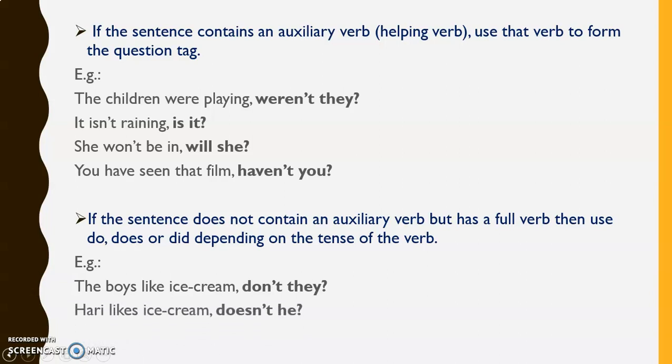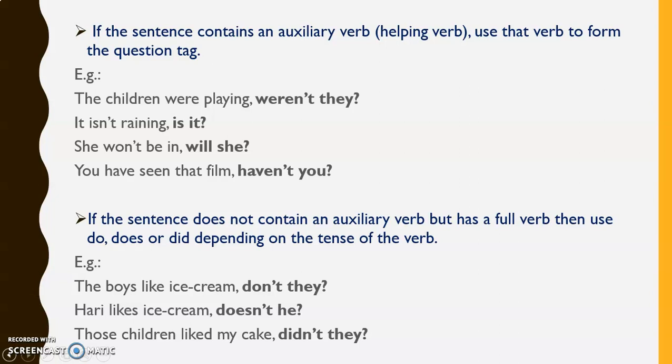Hari likes ice cream. Here likes is also present tense, but Hari is third person singular, so S is used, likes. So we have to use does to frame the question tag. So, doesn't he? Hari, a noun, has become a pronoun when you are framing the question tag. So Hari became he there.